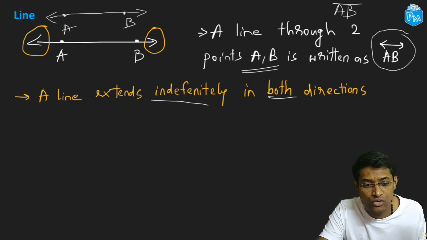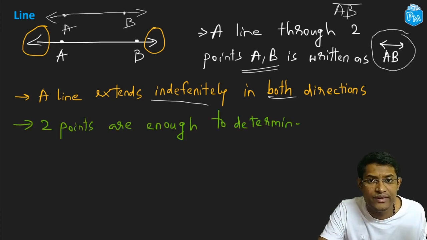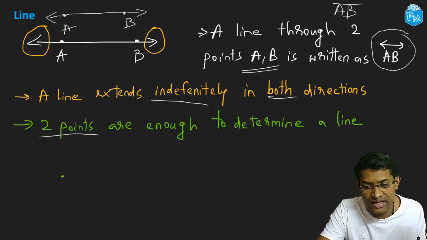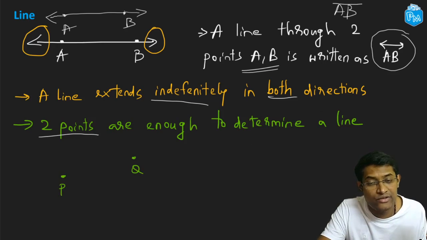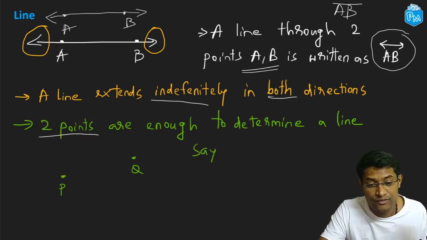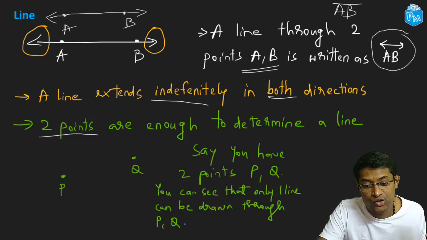Now you can note that 2 points are enough to determine a line. What do I mean with that? Say let's draw 2 points. I have point P and point Q over here. Now try to draw as many lines through P and Q as you can. Just pause the video and try to draw as many lines that you can draw through P and Q. Alright. You can see that you can only draw one line through P and Q.